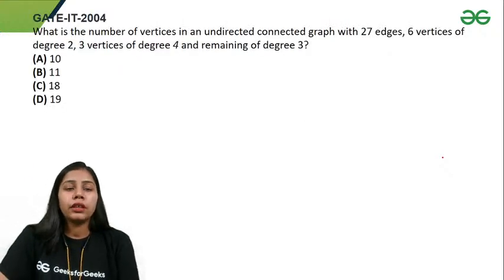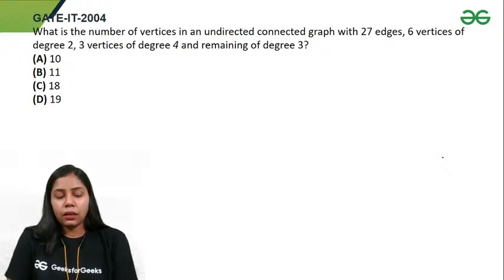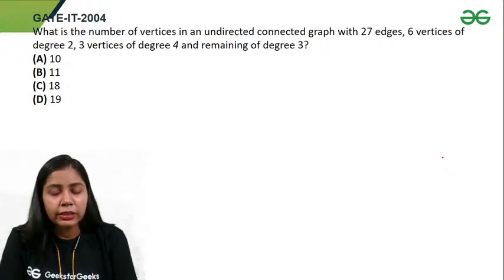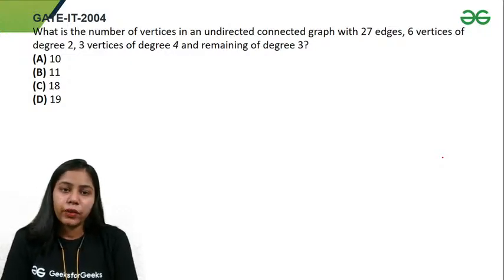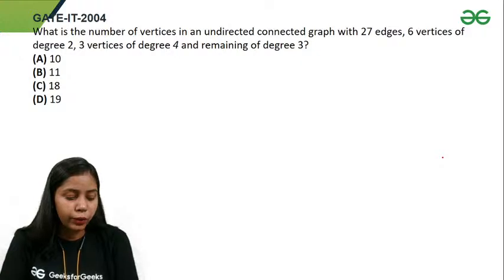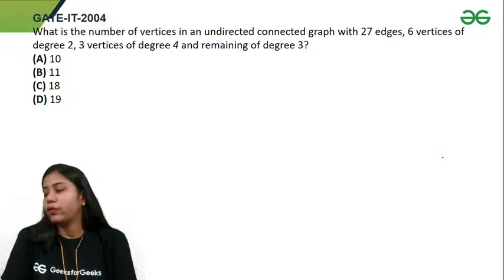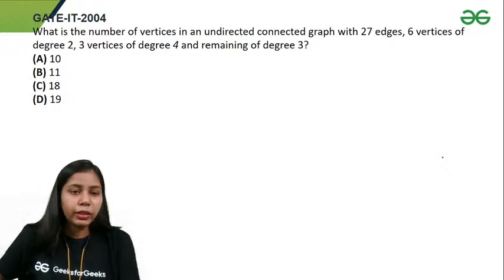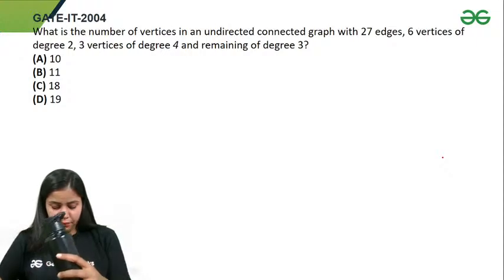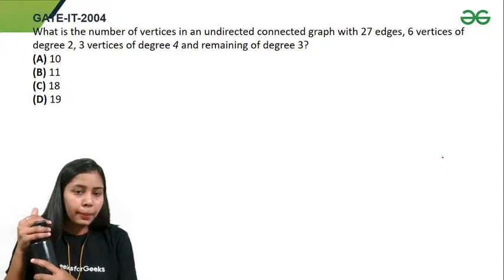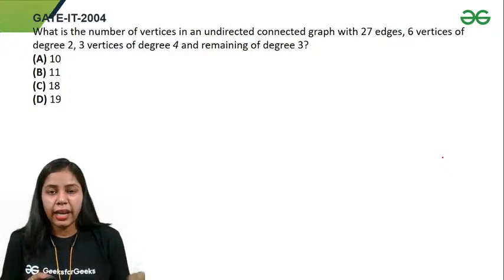So here we have one question from GATE IT 2004. It says: what is the number of vertices in an undirected graph with 27 edges, 6 vertices of degree 2, 3 vertices of degree 4, and the remaining of degree 3? Right, so we have to find out the number of vertices. So tell me guys, what would be the number of vertices? Just tell me using the handshaking lemma.